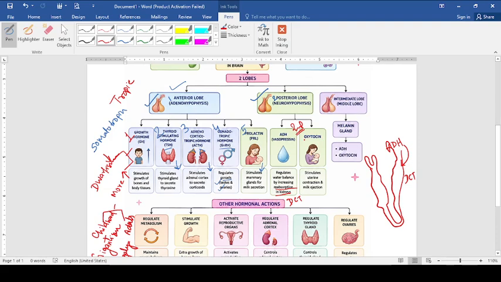Oxytocin is the hormone which is also called as birth hormone. This oxytocin is called as birth hormone, which is responsible for the natural childbirth by causing the contraction of the uterus. So these two hormones are very important for the board point of view.